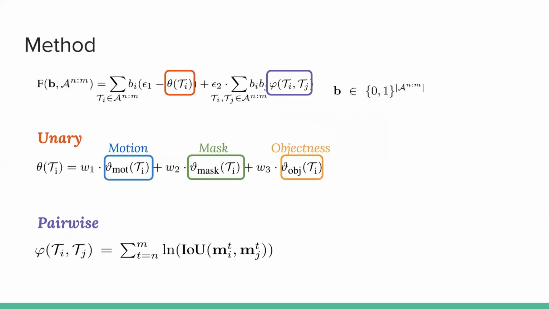We rank video tubes using the log likelihood ratios between the proposal tube and the null hypothesis tube. The null tube encodes tubes generated from random background clutter. We model this according to a multi-hypothesis tracking framework. For more details, please refer to the paper.